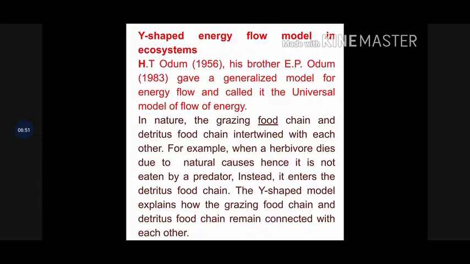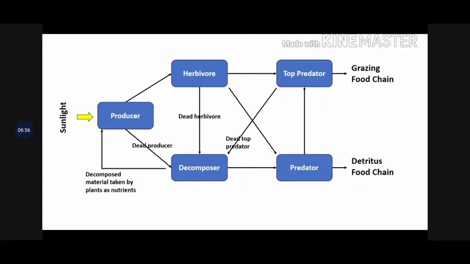The Y-shaped model explains how the grazing food chain and detritus food chain remain connected with each other. In this picture we can see producers which are taking sunlight. There are two kinds of future they will face. The producers can be eaten by the herbivores, or they can be decomposed. They can die or be eaten by the decomposers. So when they die and are eaten by decomposers directly, they are going